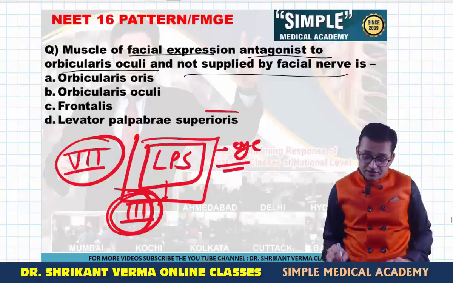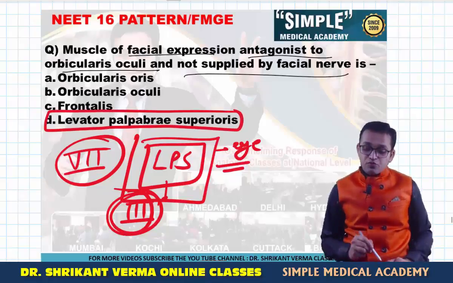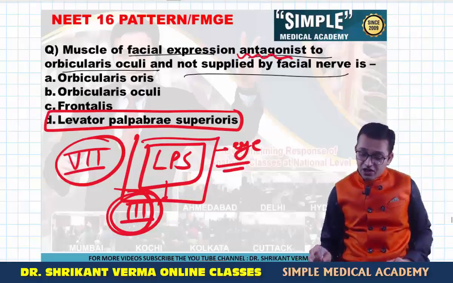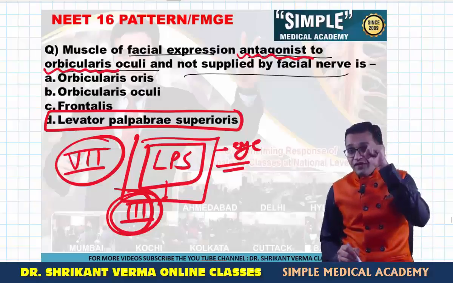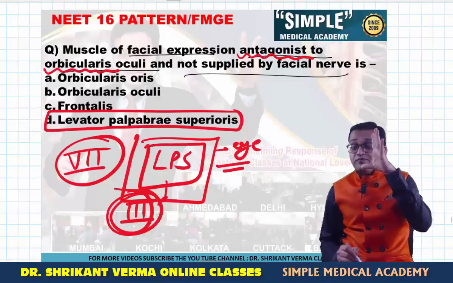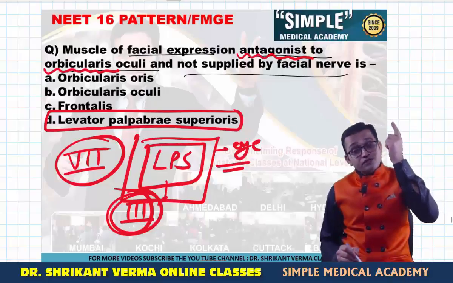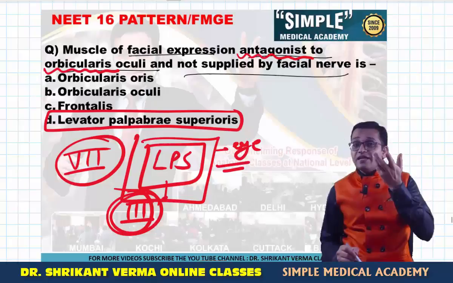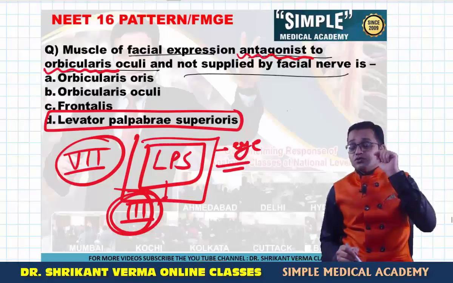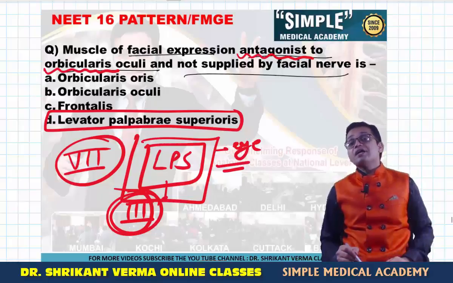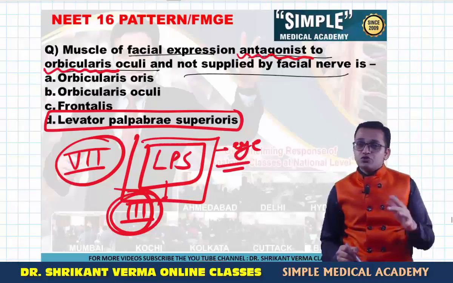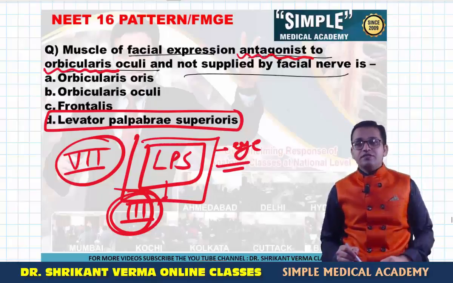So which is the answer? Definitely levator palpebrae superioris is not supplied by the facial nerve, and also it is the antagonist to the orbicularis oculi. You know, orbicularis oculi is the winking muscle, the eye-closing muscle. But the opening muscle is the levator, because it will elevate. Palpebrae means eyelid, superioris means above. So levator palpebrae superioris elevates the eyelid upward. That's why it is the eye opener muscle, antagonist to the orbicularis. So in these two ways you can solve this MCQ.